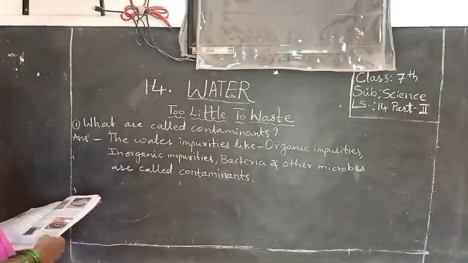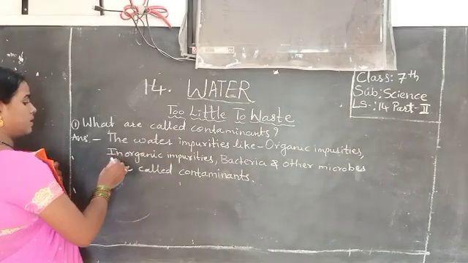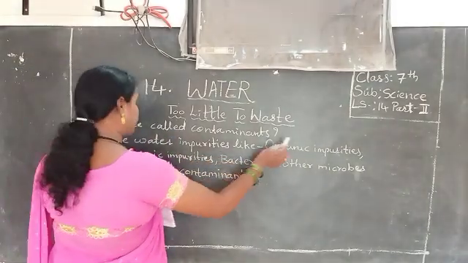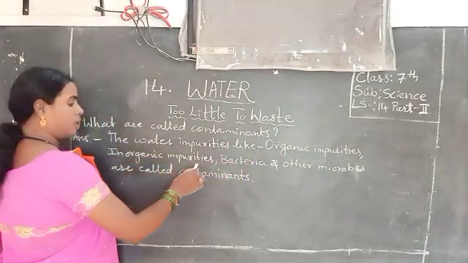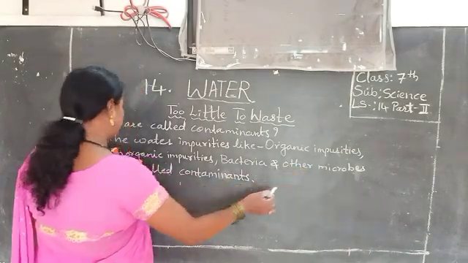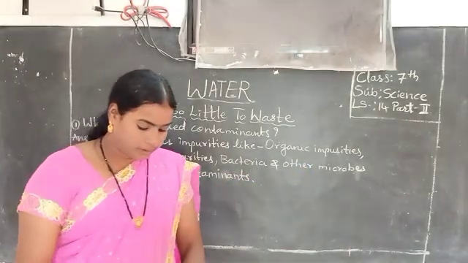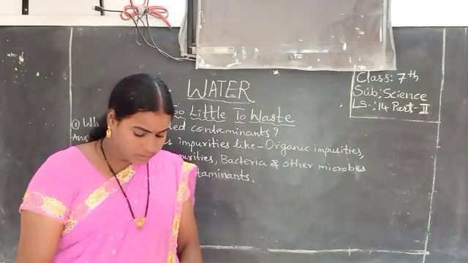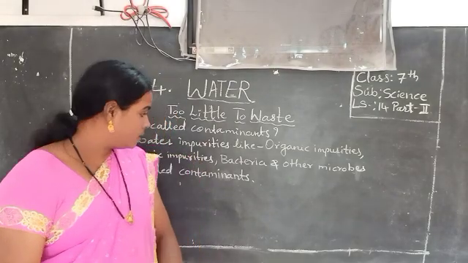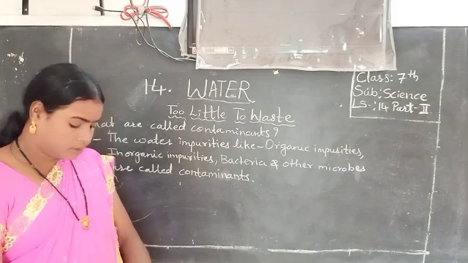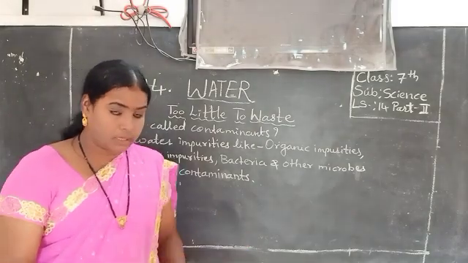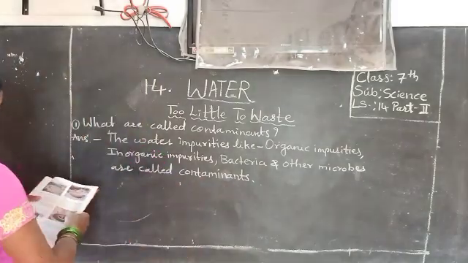Okay, so write: what are called contaminants? The water impurities like organic impurities, inorganic impurities, bacteria and other microbes are called contaminants. So afterwards we'll see the next question. In this only you have to add the answer, children.